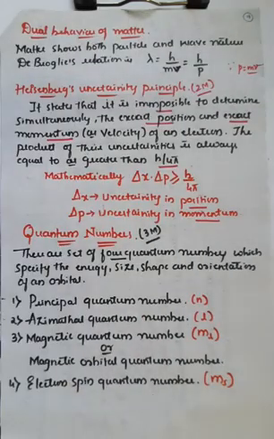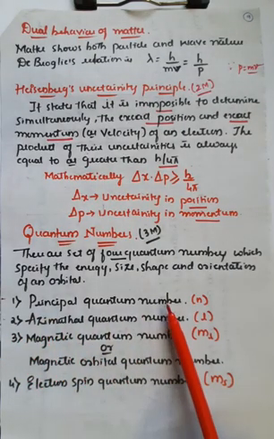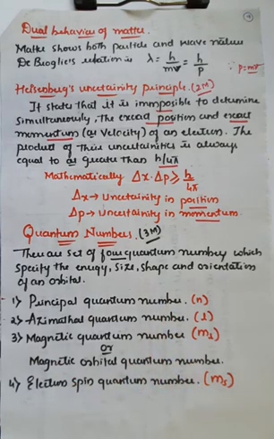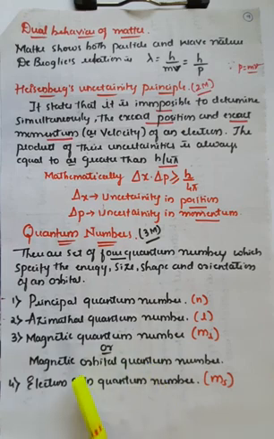Further, there are 4 important quantum numbers. The first one is the principal quantum number, the second one is the azimuthal quantum number, the third one is the magnetic quantum number, or you can call it the magnetic orbital quantum number, and the fourth one is the electron spin quantum number. Here you must understand the notations, how they are represented.